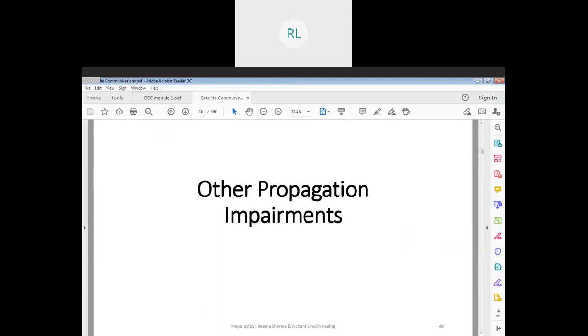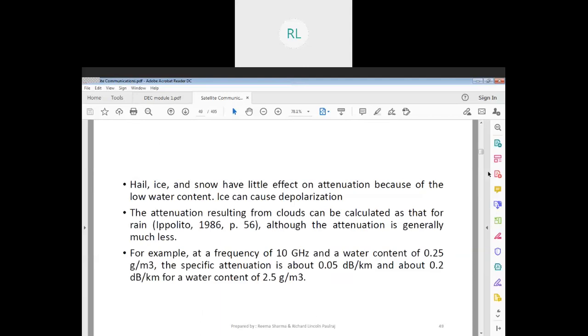So these were some of the attenuation effects that we saw so far, which are only because of rain. Remember, when there is rain, there is a lot of disturbance and communication could be hampered. Similarly, there can be other propagation impairments. So what are those propagation impairments? We will look into them. It can be because of hail stones, ice, and snow, and the effect of attenuation because of low water content.